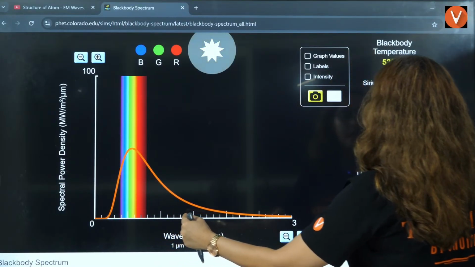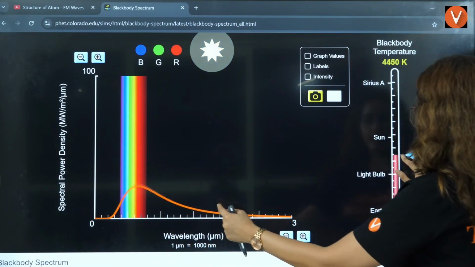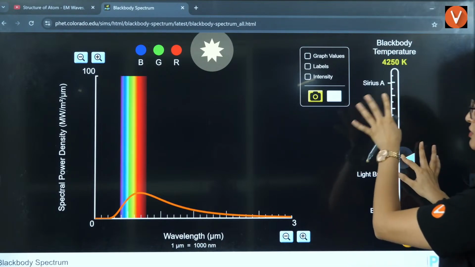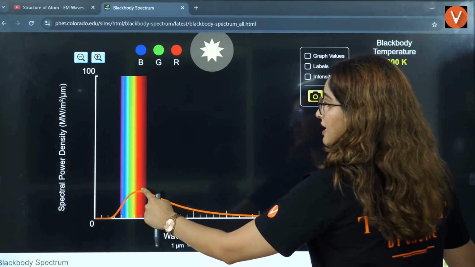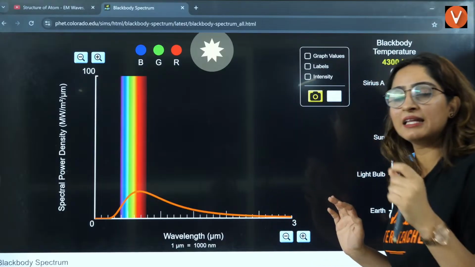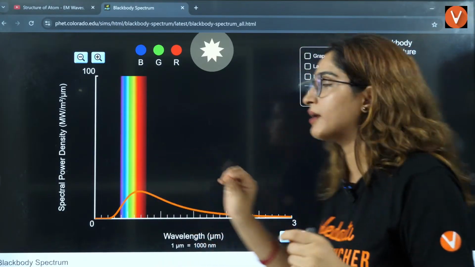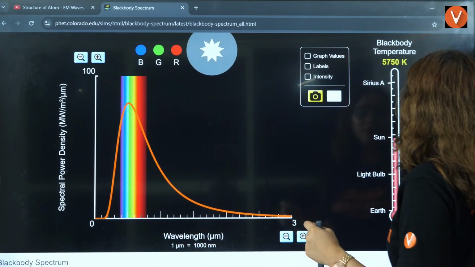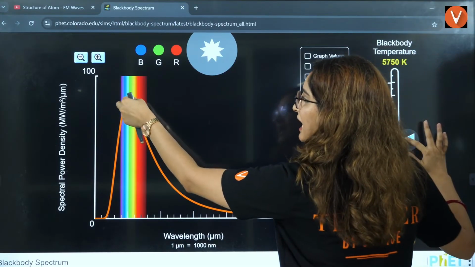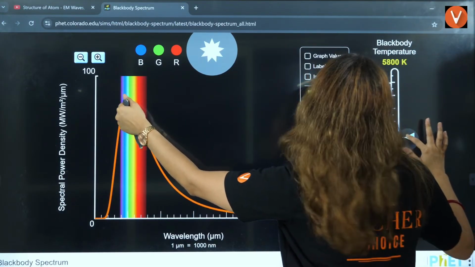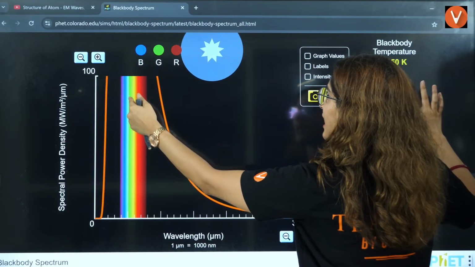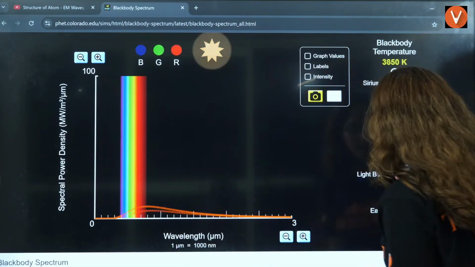When it has increased to the temperature of, let's say, 4000 Kelvin, it is here. Now this peak is lying in the visible region, right? Now if you talk about the sun, the peak is again lying in the visible region. When you go further, it is beyond our scope, right?